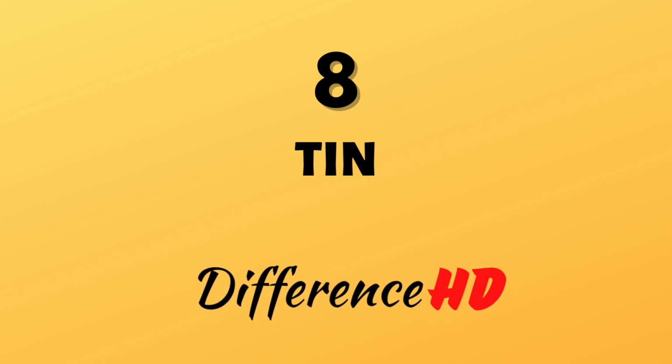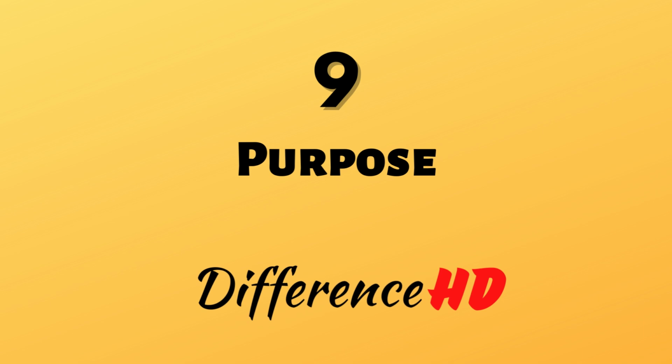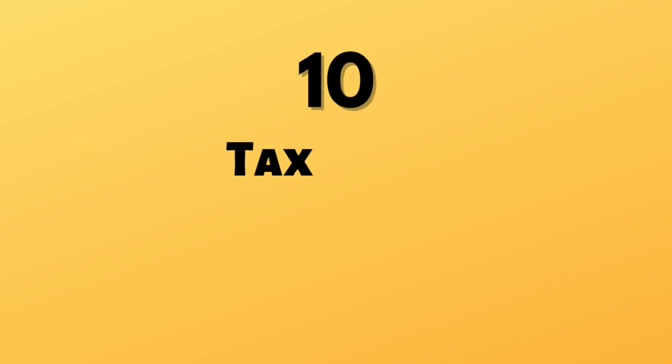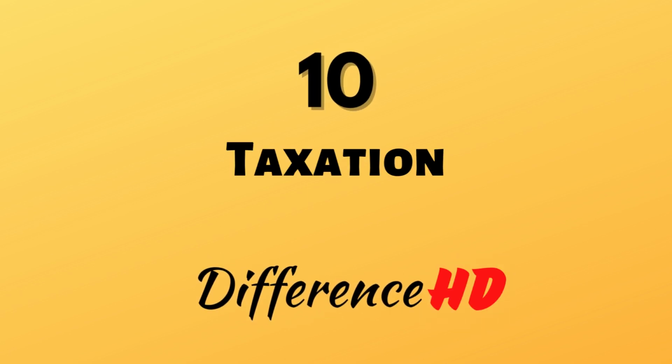7. Reporting. Withholding is reported on an employee's W-2 form, while backup withholding is reported on an individual's Form 1099. 8. TIN. Withholding is done with a TIN provided by the employee, while backup withholding is done without a TIN or with an incorrect TIN. 9. Purpose. The purpose of withholding is to pay taxes, while the purpose of backup withholding is to ensure taxes are paid. 10. Taxation. The taxation of withholding and backup withholding may be different.